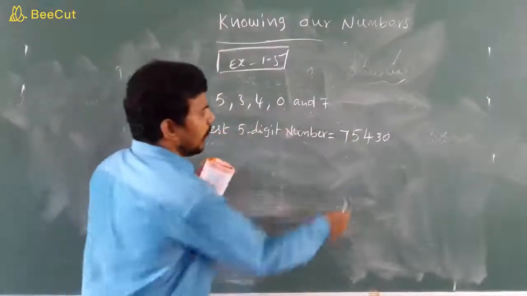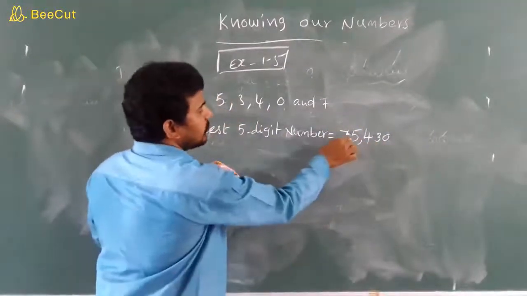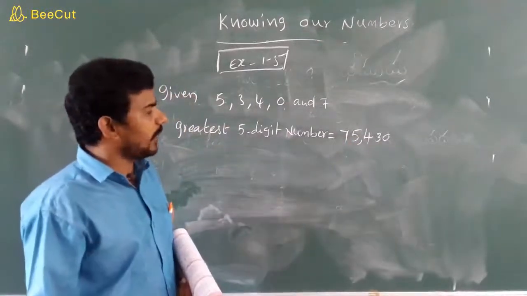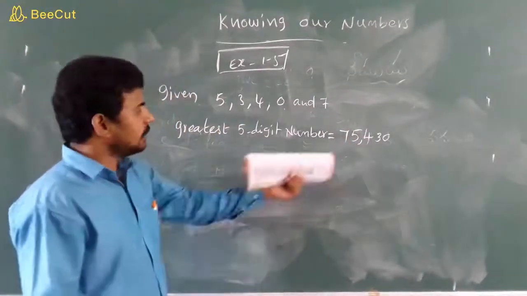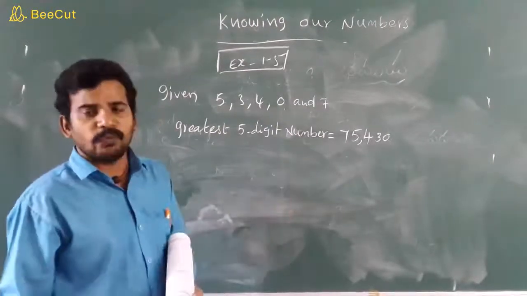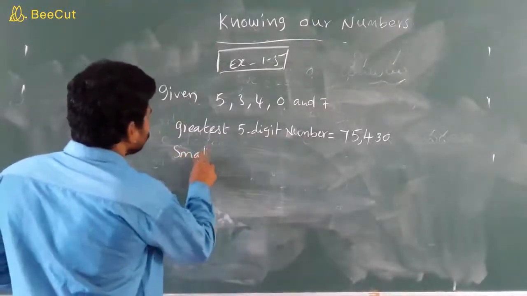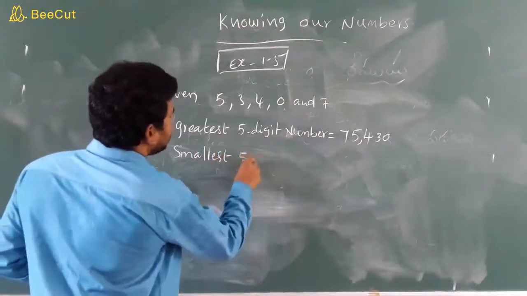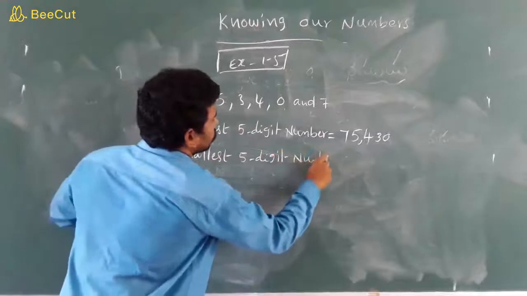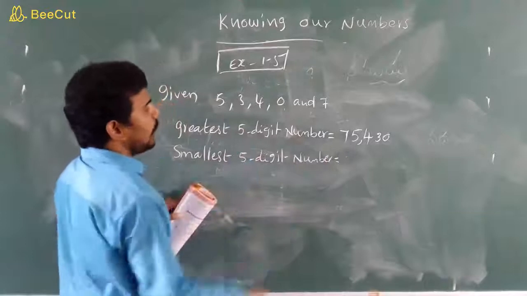Clear, children? Ones, tens, hundreds, thousands, ten-thousands. The value of this number is 75,430. Once again, what is this number's value, children? 75,430. Next, the smallest 5-digit number.